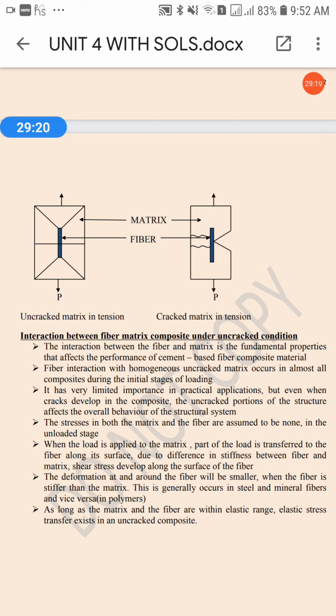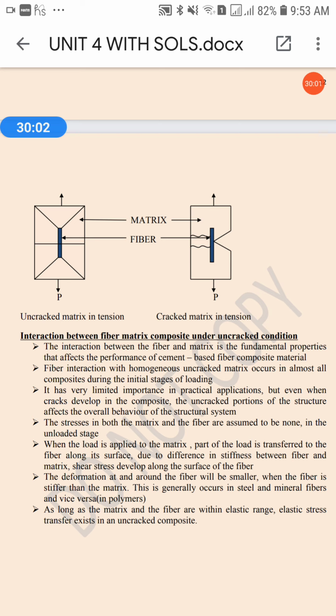If you are uprooting the grass in the garden, along with that grass some part of soil will also get uprooted. Like that, if you are pulling out some fibers from the concrete, then along with those fibers a certain amount of concrete will also come out. That depends on the bond between your matrix and fiber, and your fiber strength. If the matrix is coming out in large quantity with the fiber, then the bond between these two is not so good, meaning the fiber is not of that good quality.